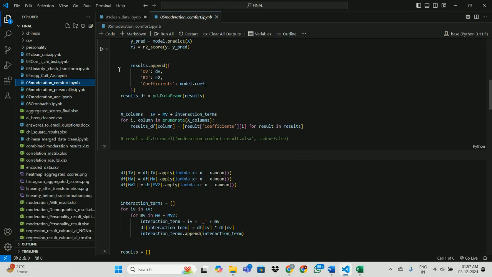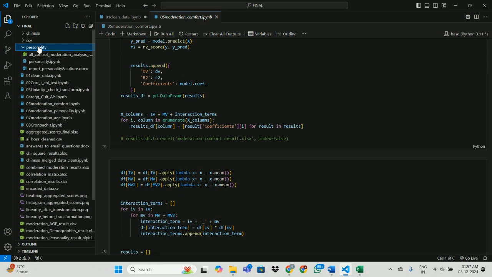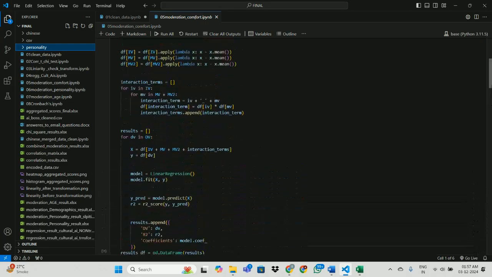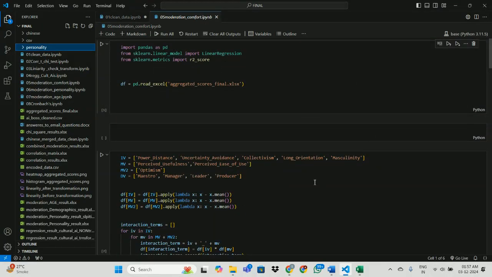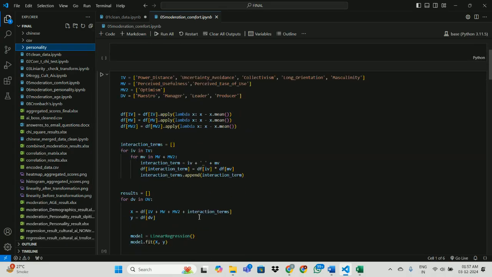Then we also developed a model using a moderating factor between our independent and dependent variables. This helps us to understand how the moderating factors are affecting our analysis.